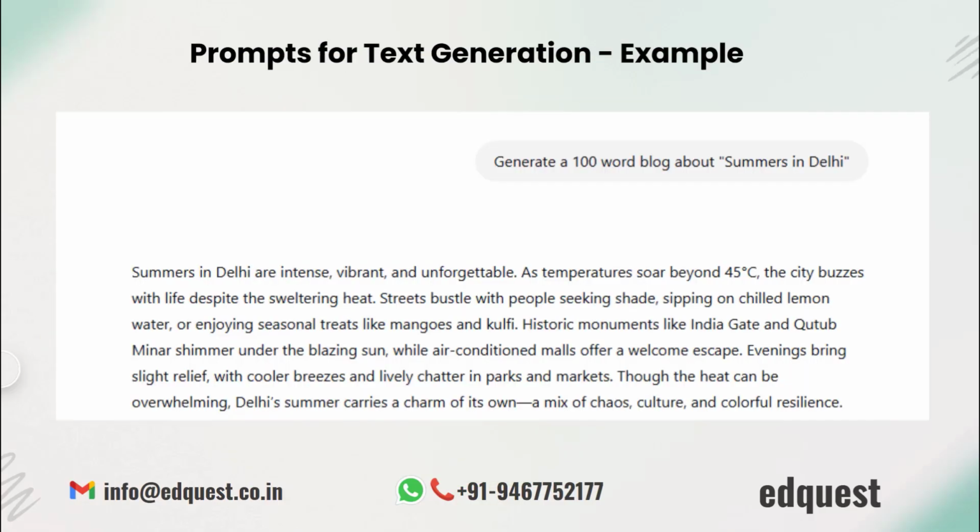So here's an example to showcase prompts for text generation. Generate a 100-word blog about summers in Delhi. So we have received this output exactly in 100 words, and let me hover over this. So here's what we got from AI. And as we have mentioned, it's a 100-word blog.